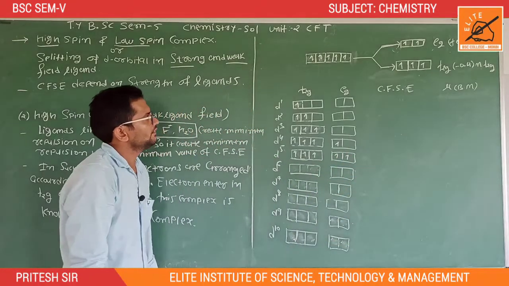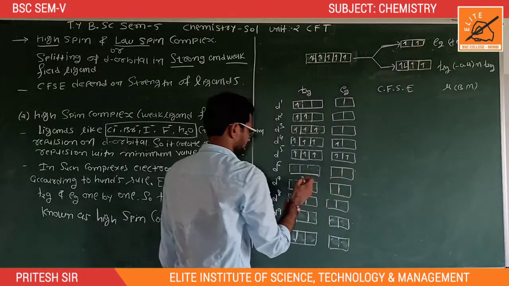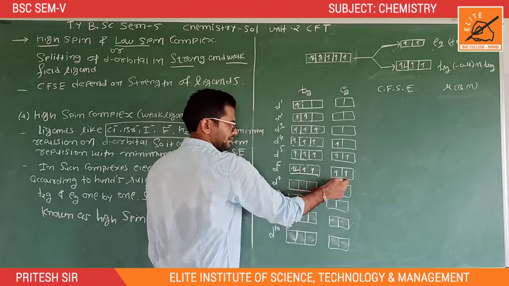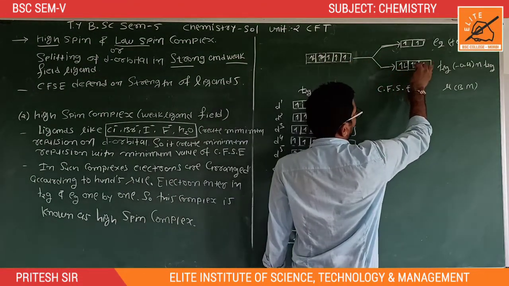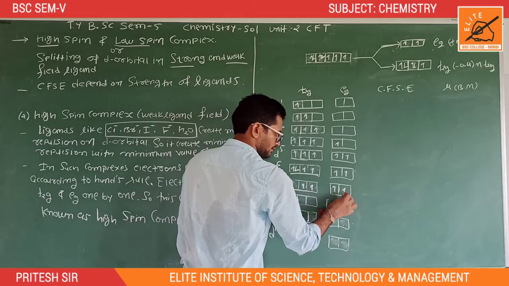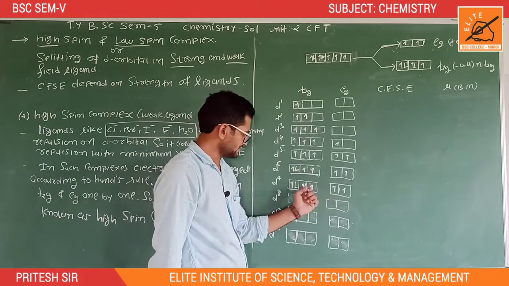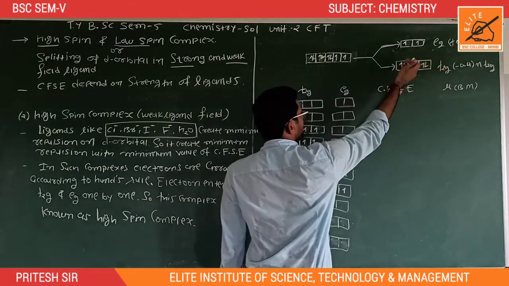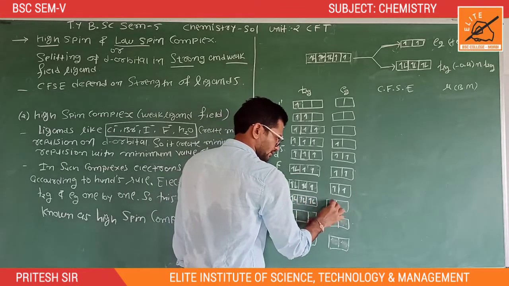Now d6 means t2g4 eg2. d7 means t2g5 eg2. Now d8 means t2g6 eg2.